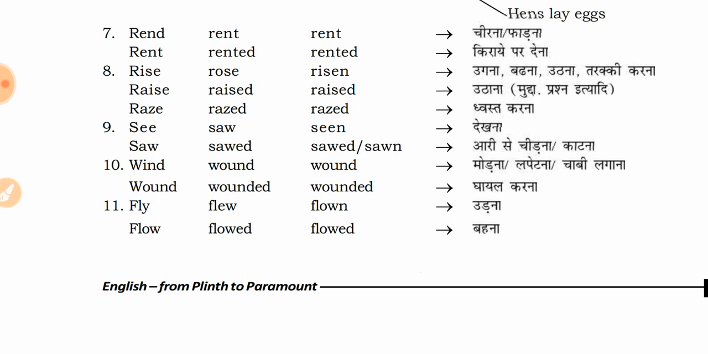Okay, see, saw, seen. Saw, sawed, and sawed. So this is different. Let us see what this is. See, we know, is to look, like dekhna. And for see, the past is saw and past participle is seen.